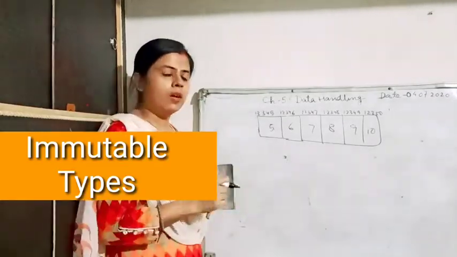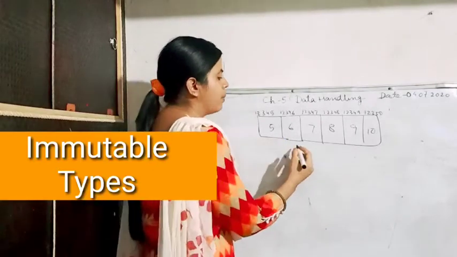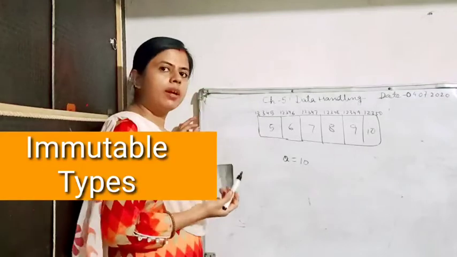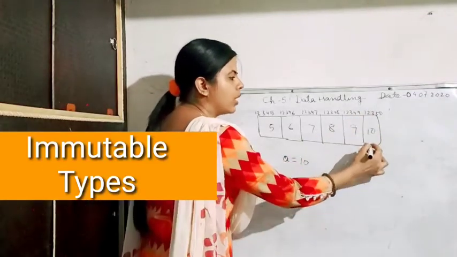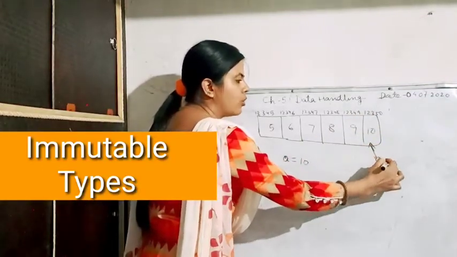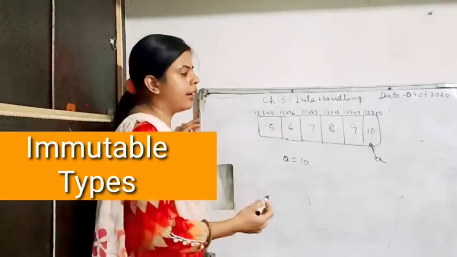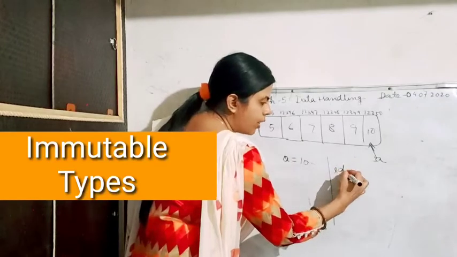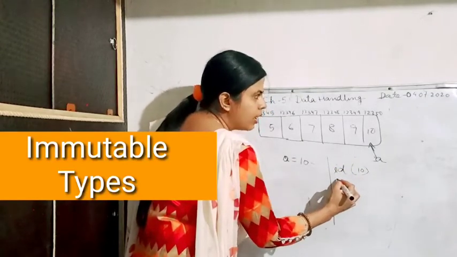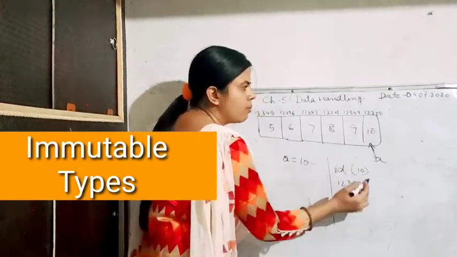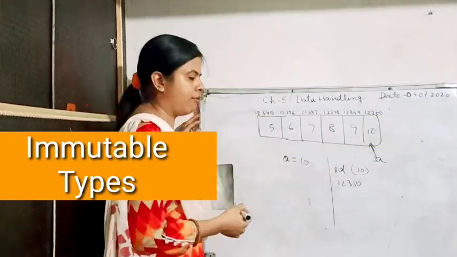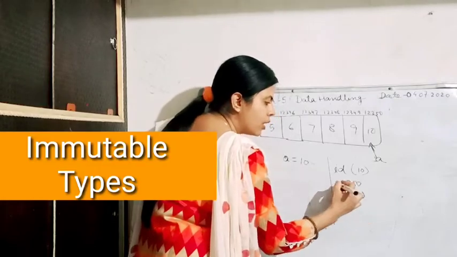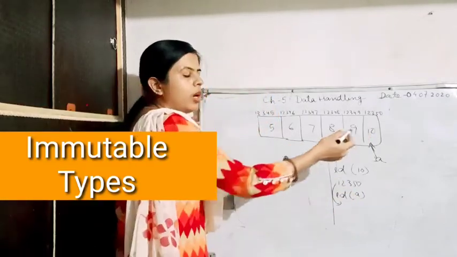Let's see how. I am taking another example. Suppose I have written here a is equal to 10. Where is the 10 stored in the memory? 10 is stored here. So the object a is going to denote the 10 here. It means the reference of 10 and the reference of a will be the same. If I write id 10, it will give me the answer 12350, because id will give you the memory reference. And suppose I write id a, then also it will give me the same answer, because both are denoted.